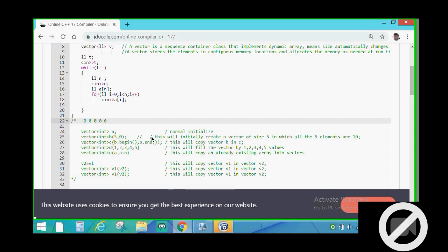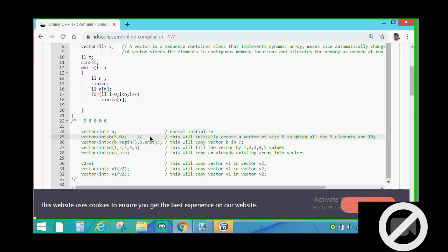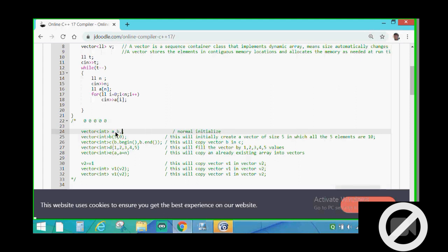Now comes the third initialization. In the third initialization, we are basically copying a vector b into c. What I mean is, if I have declared a vector b, and I declare a vector c here, b is already declared so we don't need to declare it again.